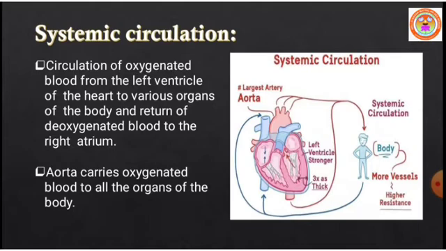So the aorta always carries oxygenated blood to all organs of the body. From the various organs, the deoxygenated blood reaches the right atrium. We call this systemic circulation.